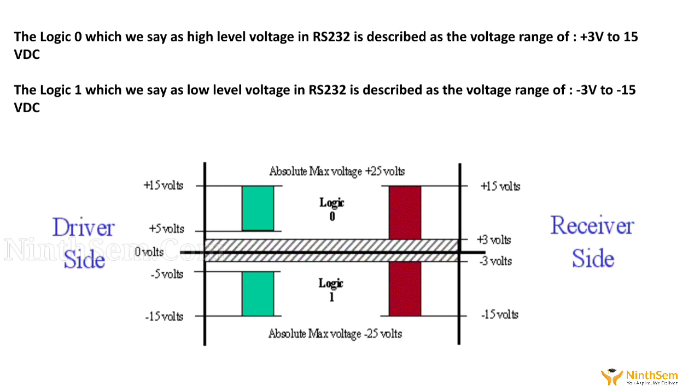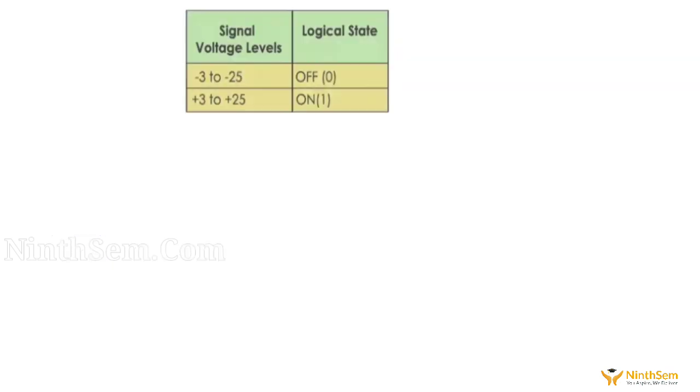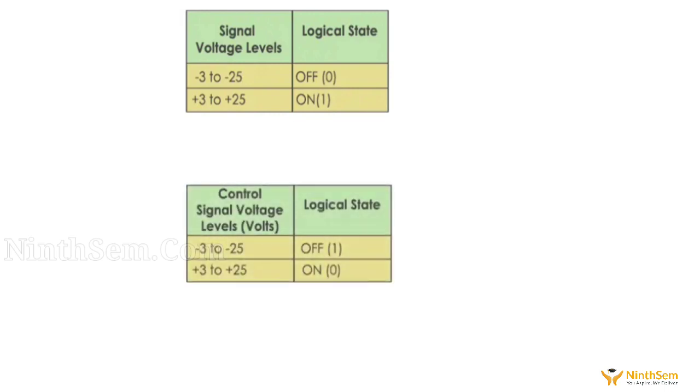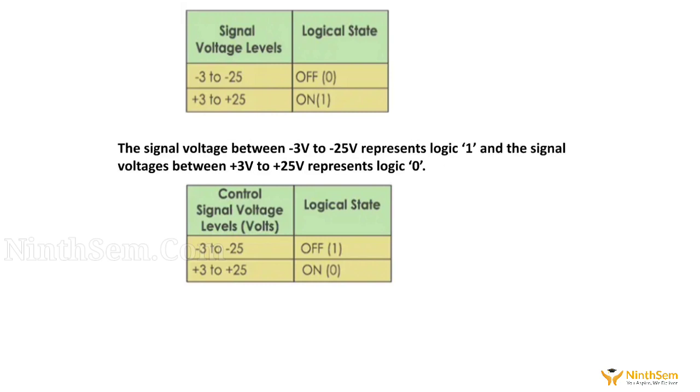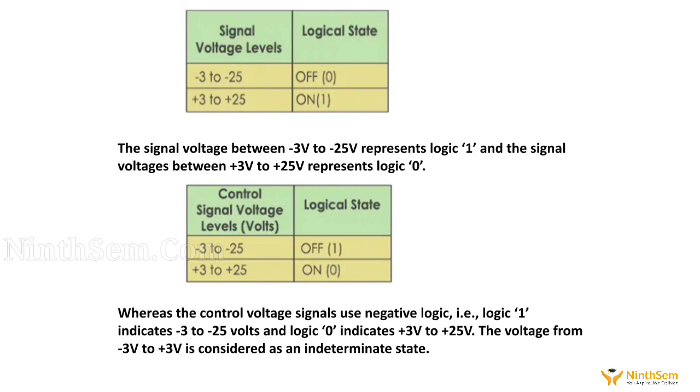Now from where this 25 volt is coming, we must all be having the doubt. Furthermore, if we see, signal voltage levels can be the signal voltage levels and the other can be control signal voltage levels. When we are talking about the signal voltage levels, logic 1 is minus 3 to minus 25 volt, which we say is an off condition, and plus 3 to plus 25, which we say is an on condition. And when we talk about the control signal voltage, minus 3 to minus 25 is the logical off state and plus 3 to plus 25 volt is the logical on state.